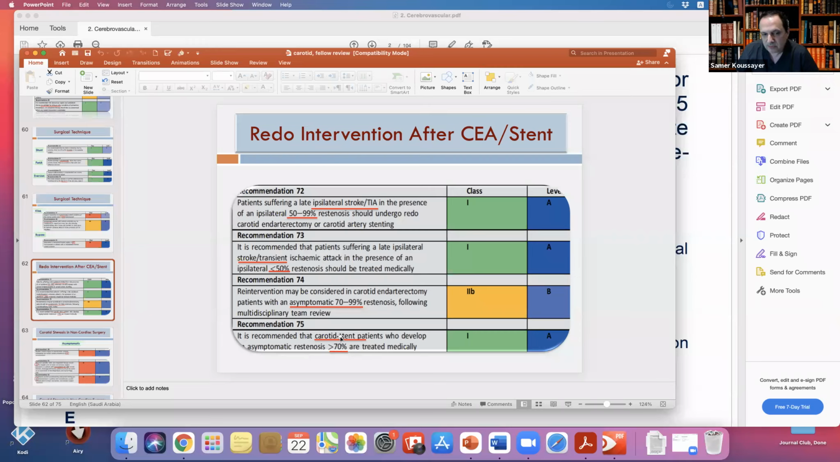If he has symptoms, then most probably you have to restent him or do a surgery, but most probably restenting, because when you stented him the first time, you were presuming the patient is high risk. So if you redo a surgery, it doesn't make sense because he's still high risk. So most of the time you need to restent him, only if he has a symptom. If he's asymptomatic, even with high degree stenosis, the guideline says to treat him medically. Okay, this is the guideline. Just review it very quickly so you can remember that.